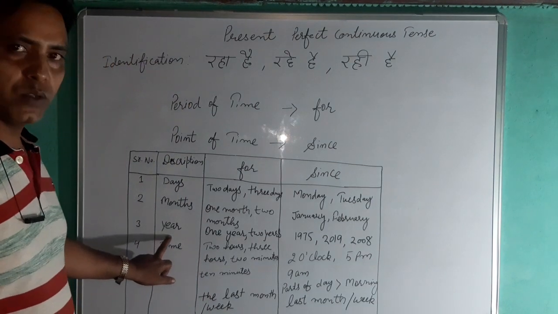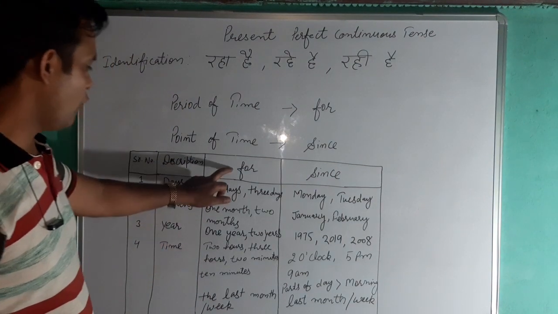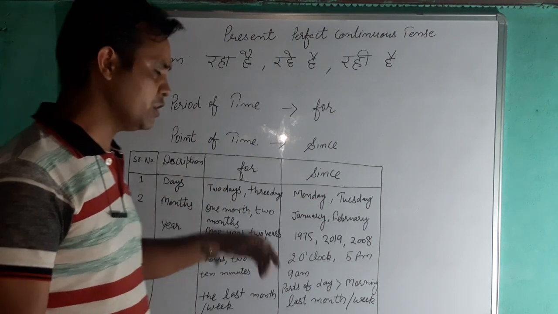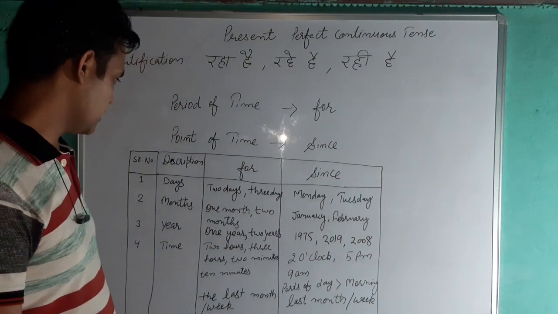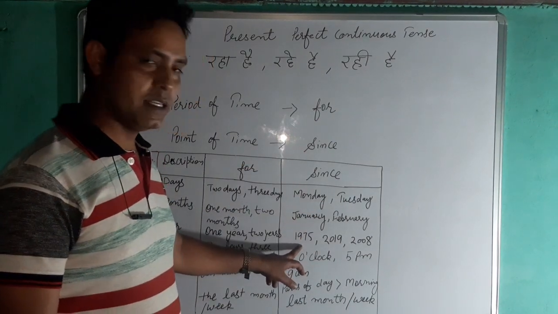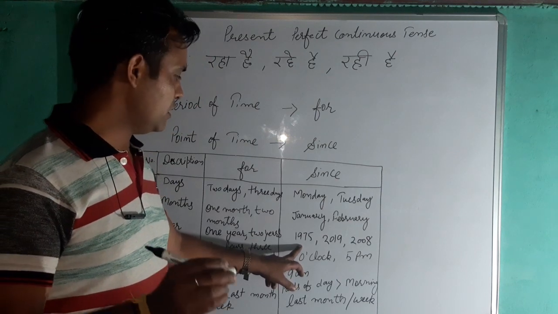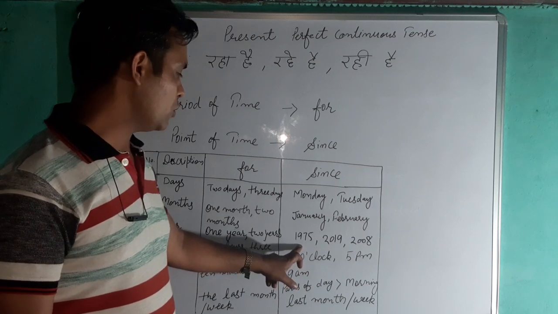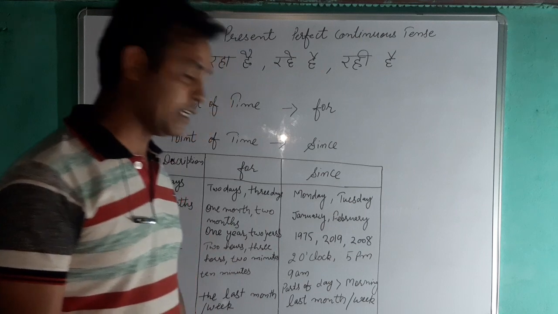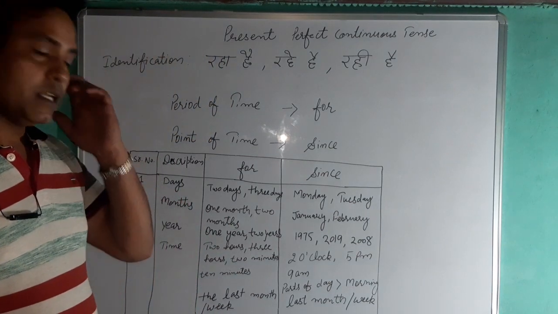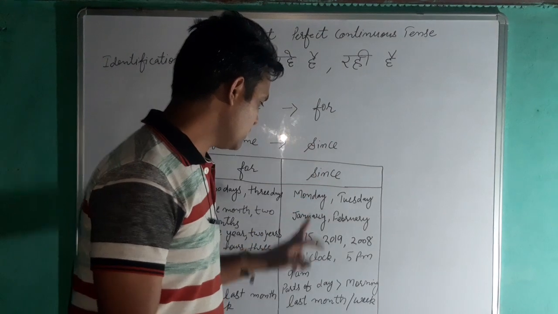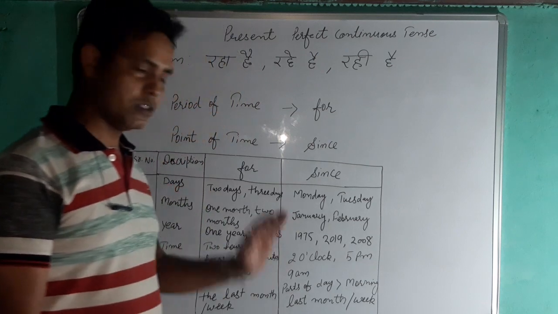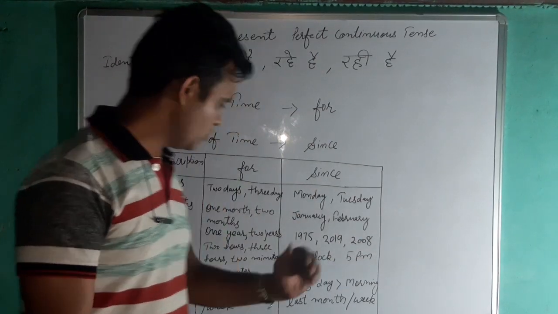Then in case of the year, we can use for before the year when we count them, right? 1 year, 2 years, 3 years, 4 years, like this. Then comes the case where the exact year is given there, right? So that is point of time. As we talk about 1975, 2019, 2008, right? So before that we can use since 1975, since 2019, since 2008. So this is the way, right?